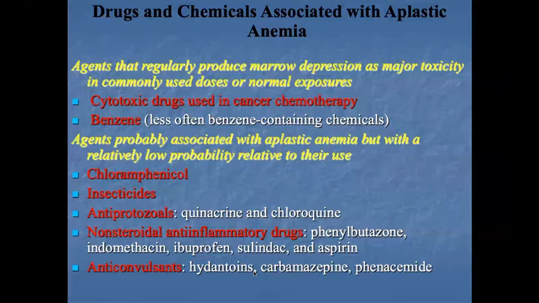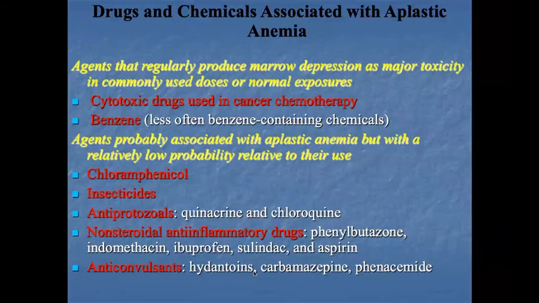These drugs have a relatively low probability, like chloramphenicol. Chloramphenicol can produce marrow suppression in two ways: immunologically, and dose-related, both ways. It can suppress the bone marrow. Others are insecticides, anti-protozoal drugs like chloroquine, quinacrine, and non-steroidal anti-inflammatory drugs like phenylbutazone, indomethacin, and ibuprofen. These drugs also cause marrow suppression and aplastic anemia.